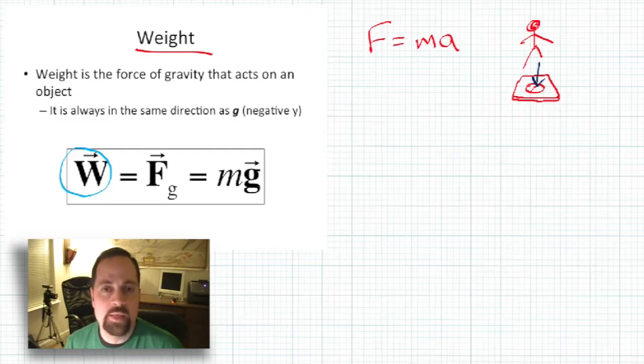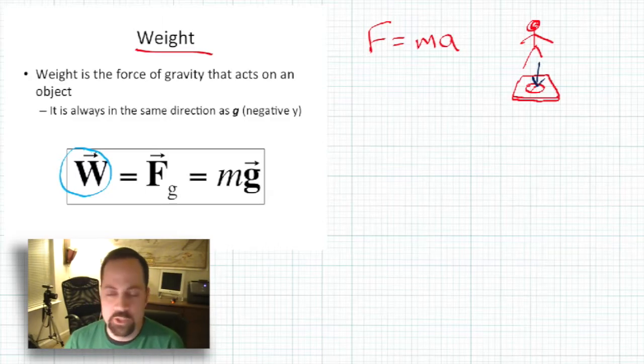The problem with doing that is that when we get into work and kinetic energy and potential energy, work is capital W, and so that'll mess us up. So we're not going to call it W, although you can do that for the time being. We're going to denote the weight force as F sub G. This right here, this force, you can say force due to gravity.